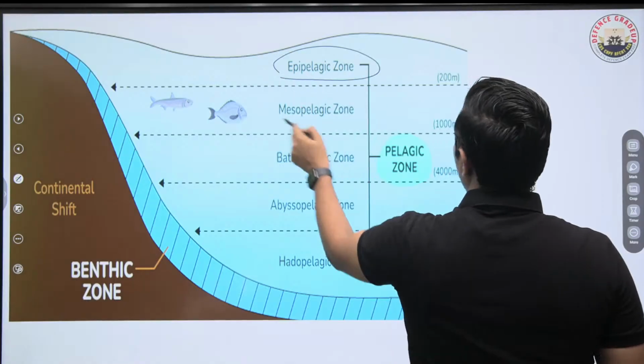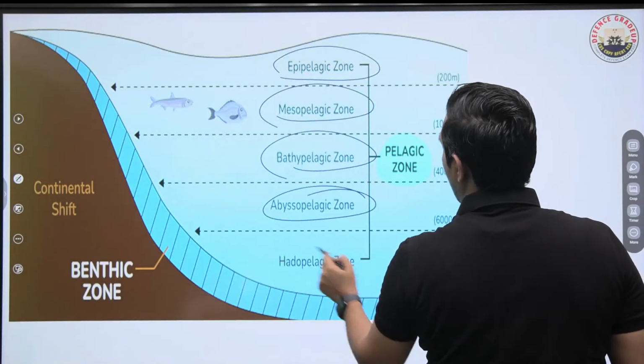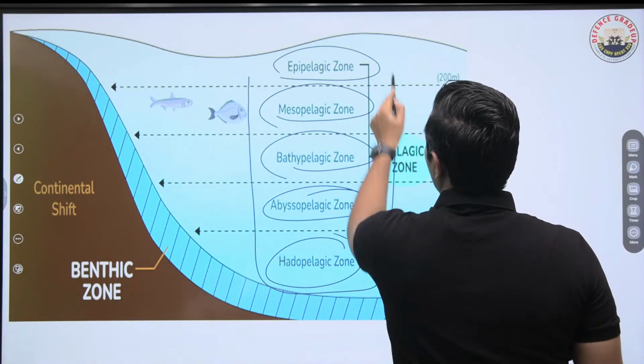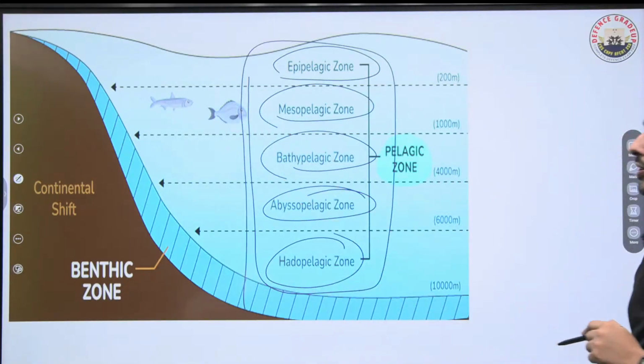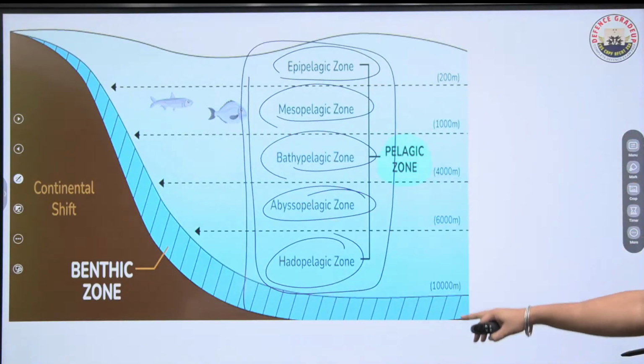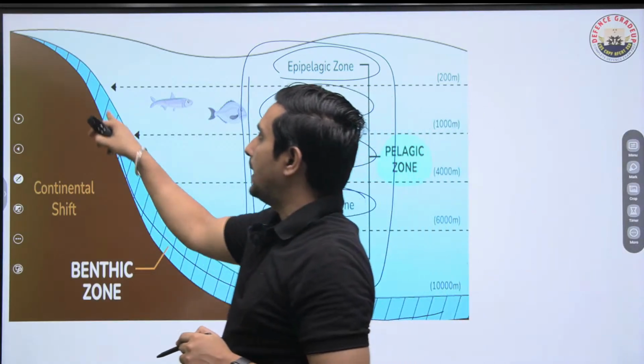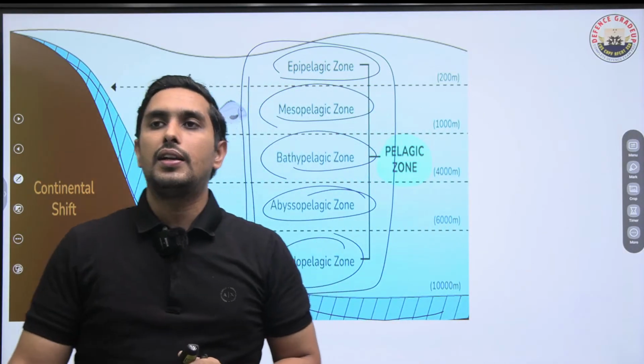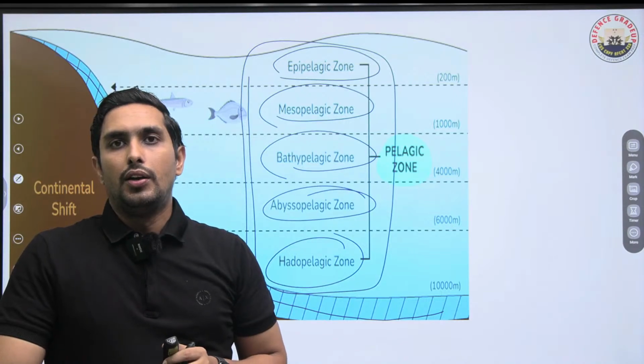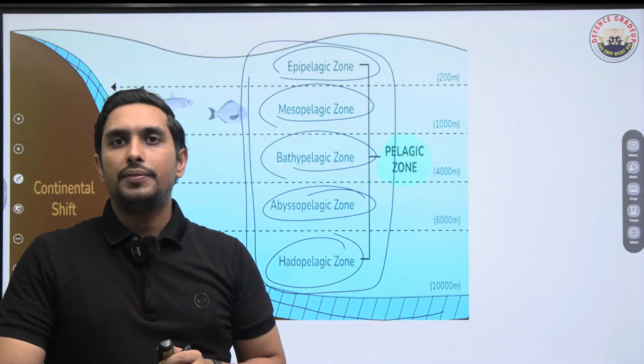Epipelagic zone on the top, then meso, bathy, abysso and Hadal. This is how the zones look like. You can have a look. Is that clear? And in the benthic zone, we are not having the sunlight. So this is a very different kind of a zone. So I hope this idea is absolutely clear.